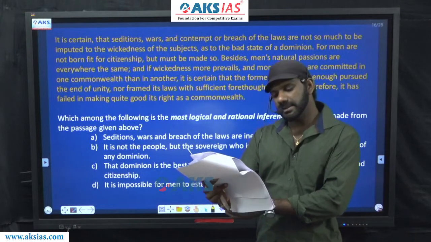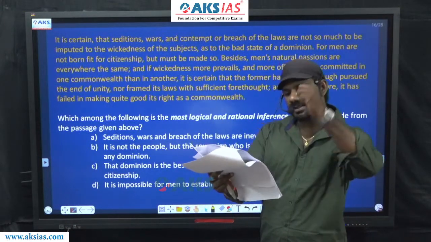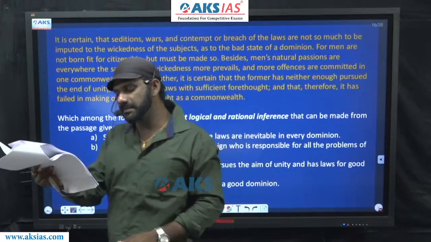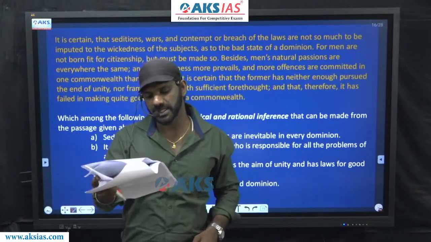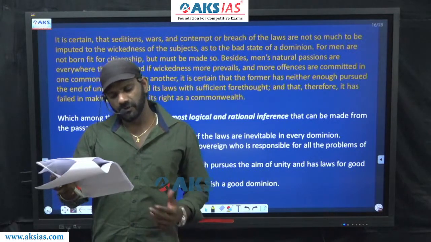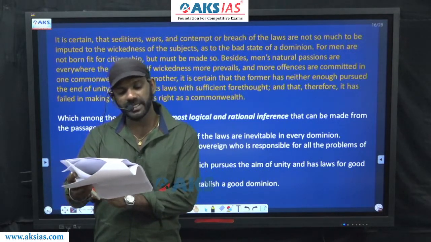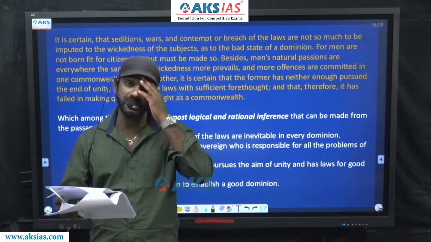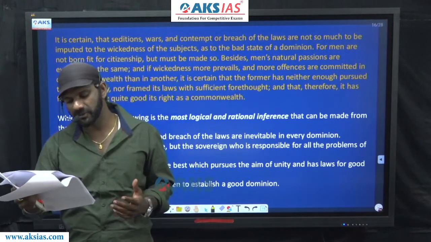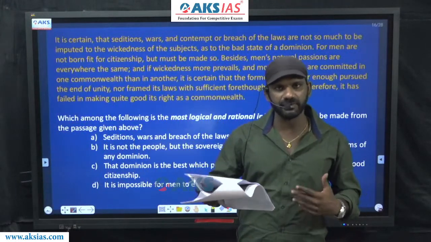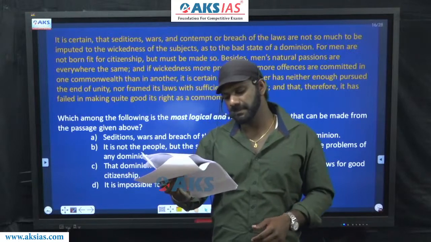It is certain that seditions, wars, and contempt or breach of the laws are not so much to be imputed to the wickedness of the subjects as to the bad state of a dominion. For men are not born fit for citizenship, but must be made so. It means men are not born fit for citizenship, but men must be made fit for citizenship.